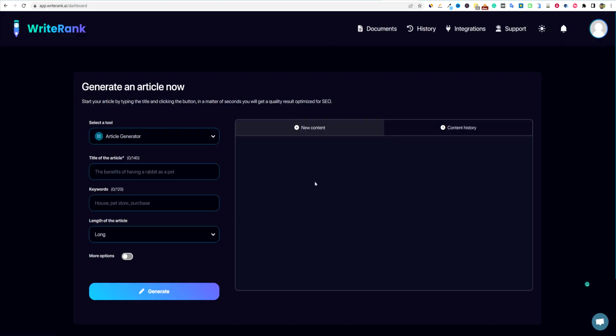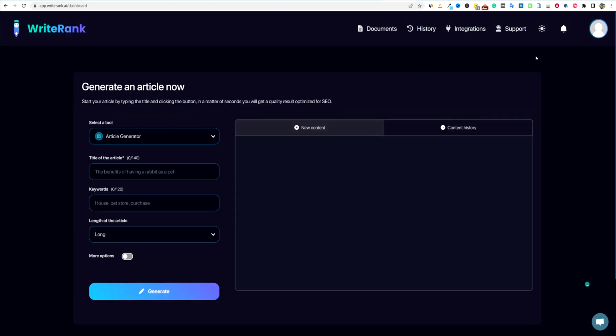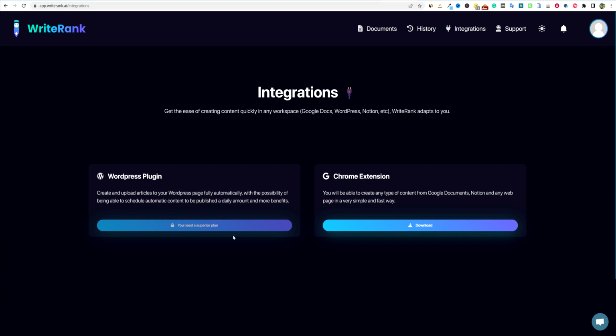We do have the dark mode and we have the light mode. That's super, super easy. I don't know why most tools are not doing that. Let's go with the dark mode. I like the dark mode. Easy on the eyes, and we have support and integrations right here. We can click on integrations. This is where you're going to download the Chrome extension and the WordPress plugin and so forth.